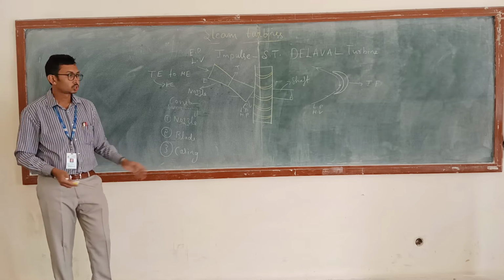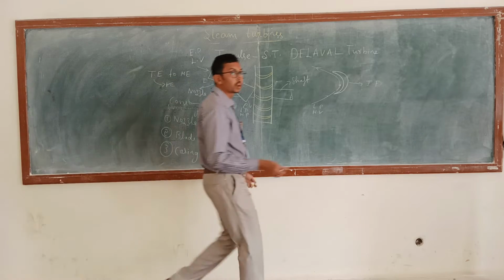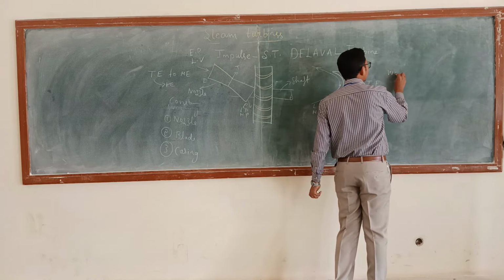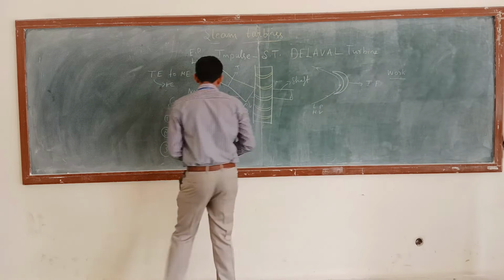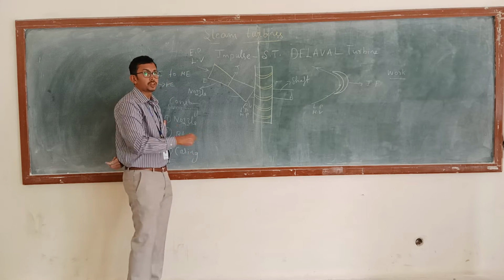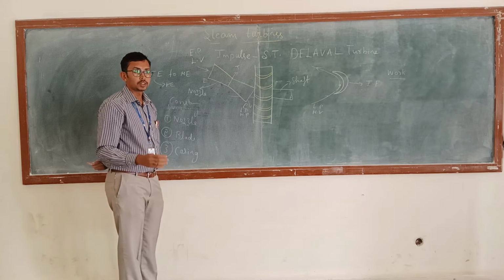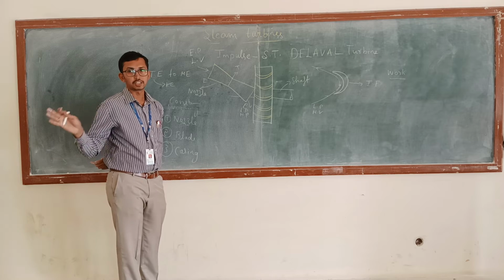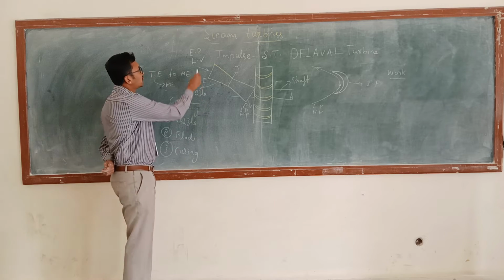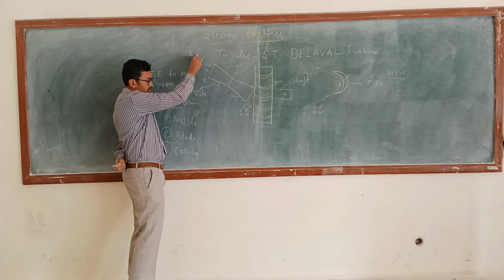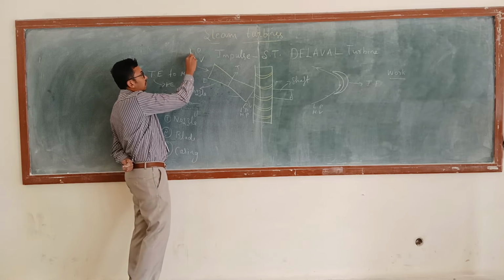Is it clear? So next, what do we have to explain? The working. How it is going to work? We can explain this working with the help of a pressure velocity graph. What kind of pressure are we getting?